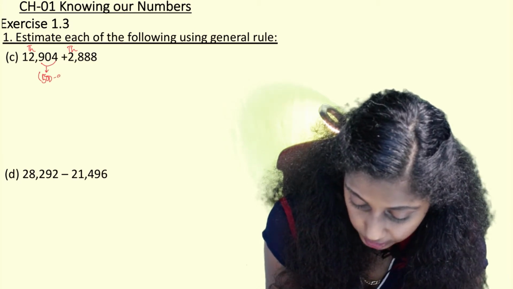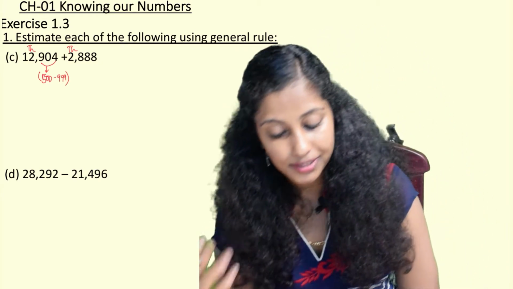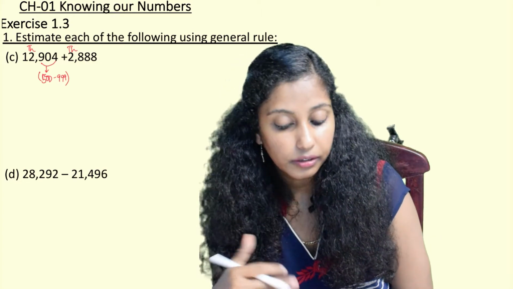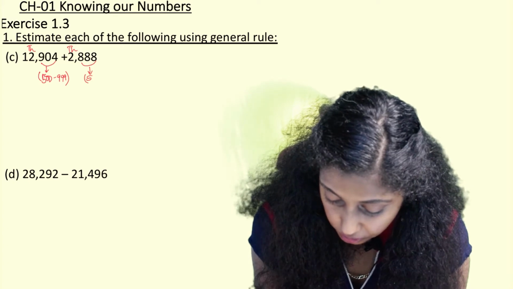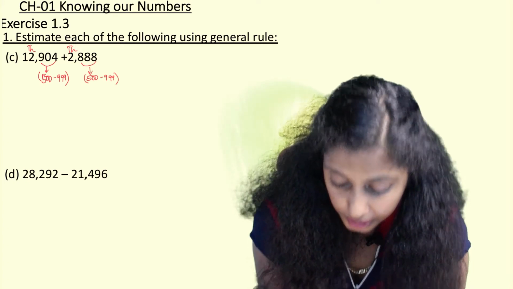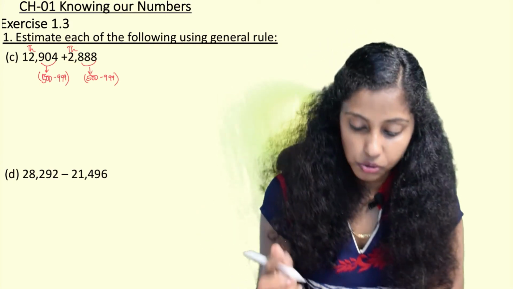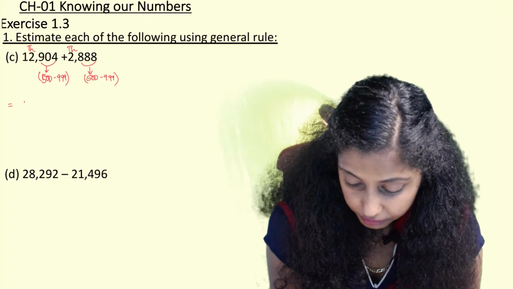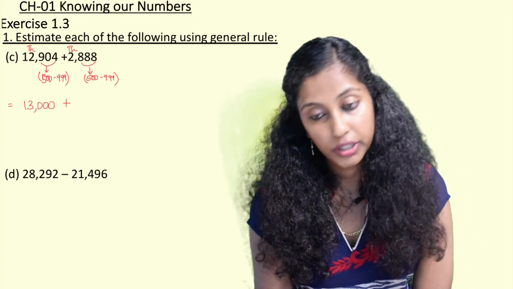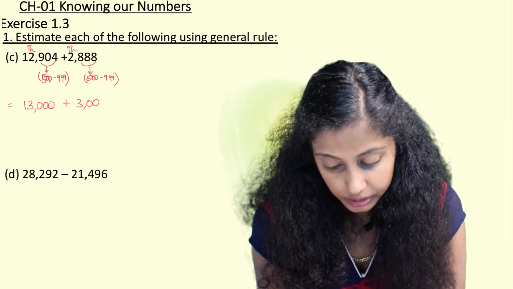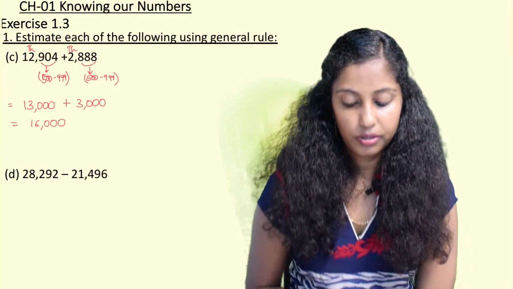500 to 999. So therefore 12,000 will be rounded off to the next 1000, that is 13,000. And 2888 again falls in the category of 500 to 999. So 2000 will be rounded off to the nearest 1000, that is 3000. So here the answer we get finally will be 13,000 plus 3000, and when we solve it, it gives us 16,000.